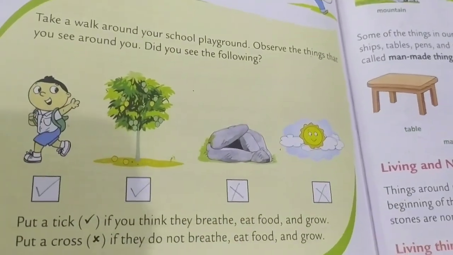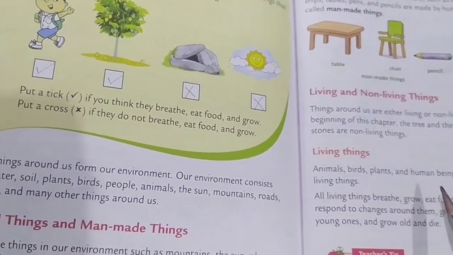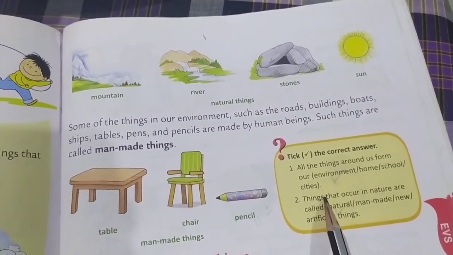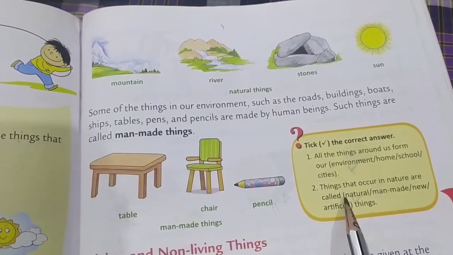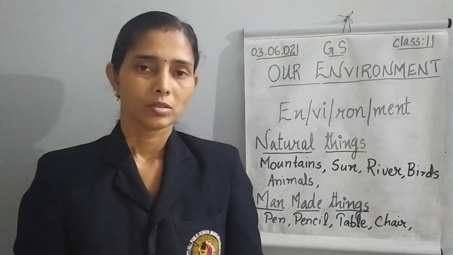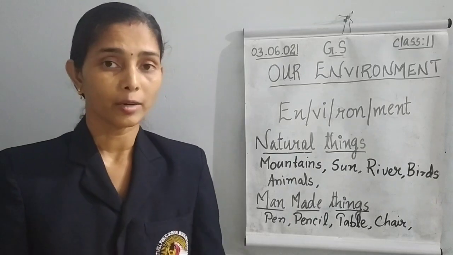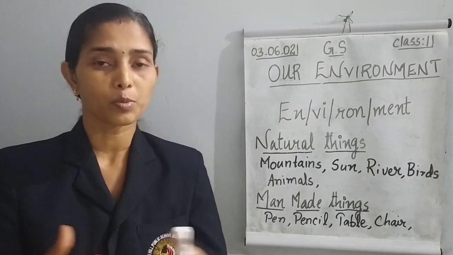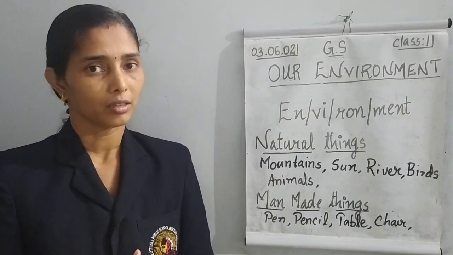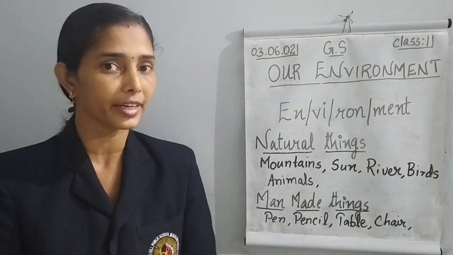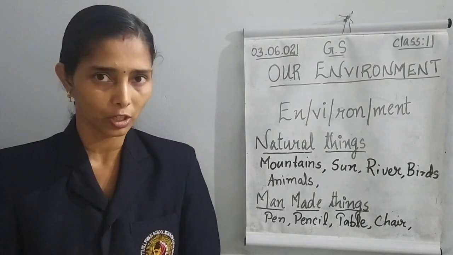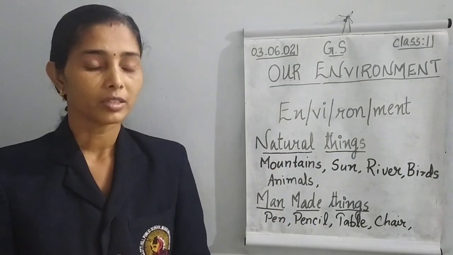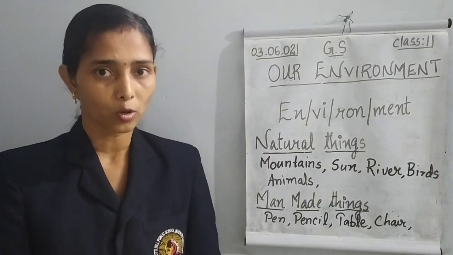Repeat reading three times. All of you read your textbook three times, and this exercise, take the correct answer portion and study very well. Okay, thank you. So I hope you understood. Then we have to go through the textbook also. So all of you keep your textbook in front of you. Whenever we are studying the spellings, you should repeat it after the video. I hope today's lesson, a small portion only I took today. Then this textbook reading also we have to do.